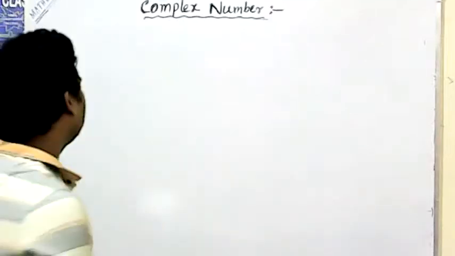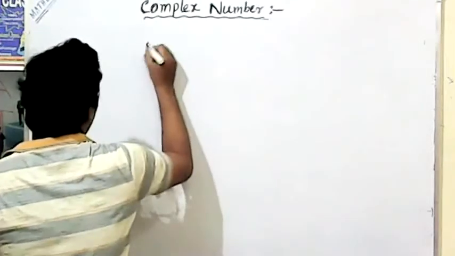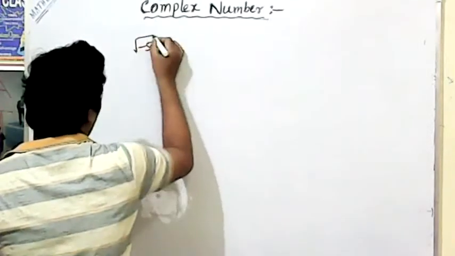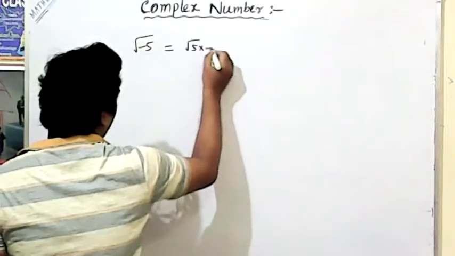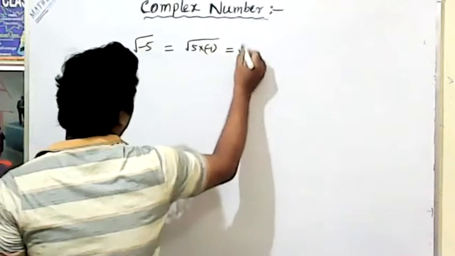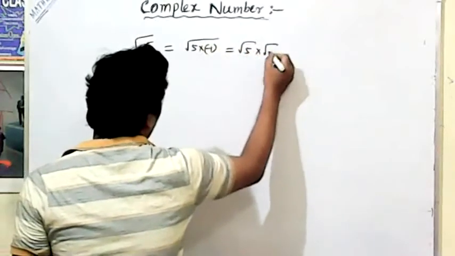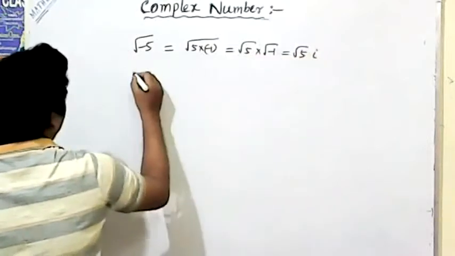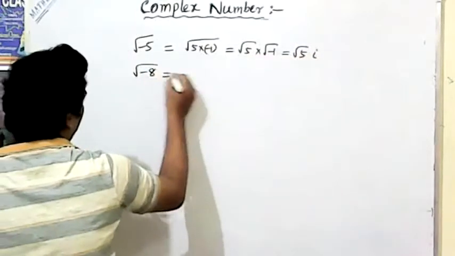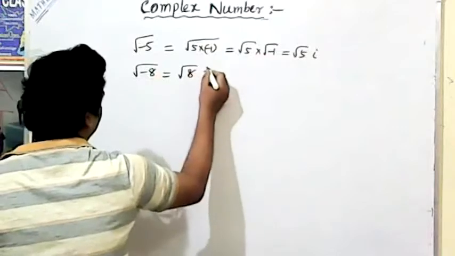Now comes the question here. Root over minus 5 means you can say root 5 into minus 1. That means you can say root 5 into root minus 1, which means root 5 i. Similarly, root over minus 8 is equal to root 8 i.